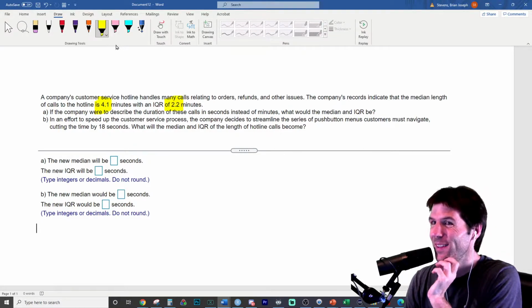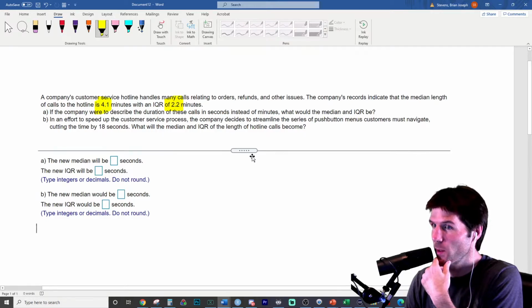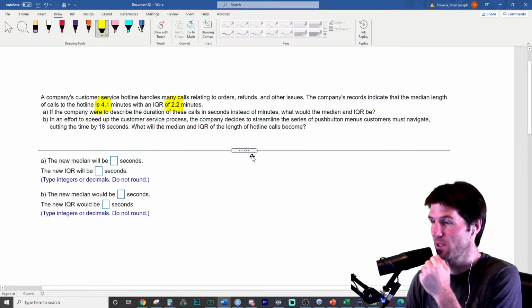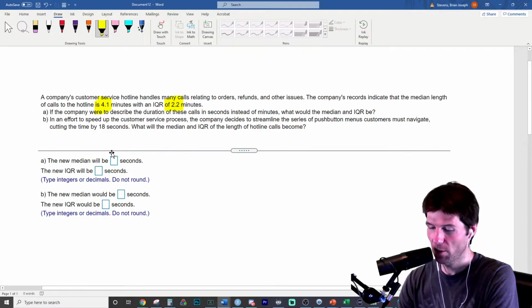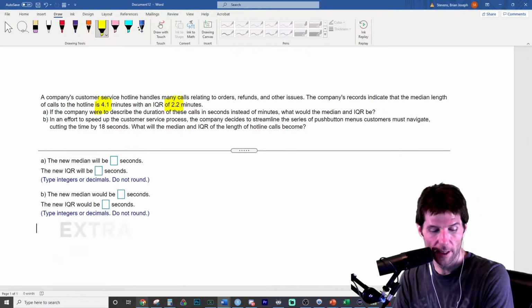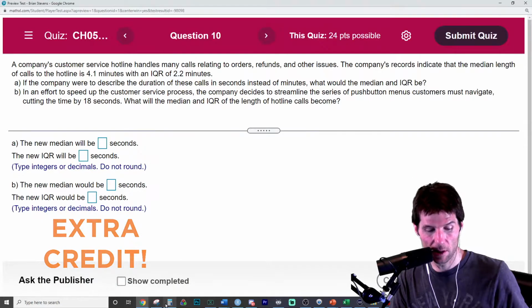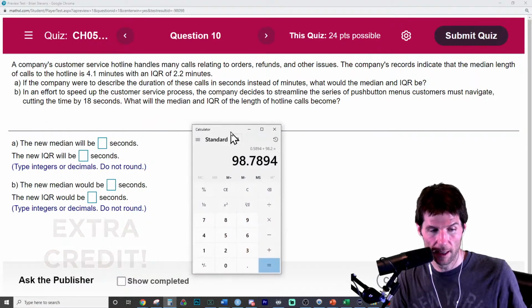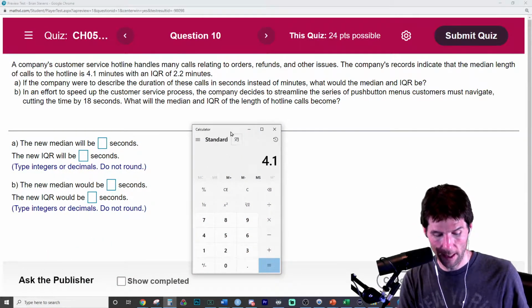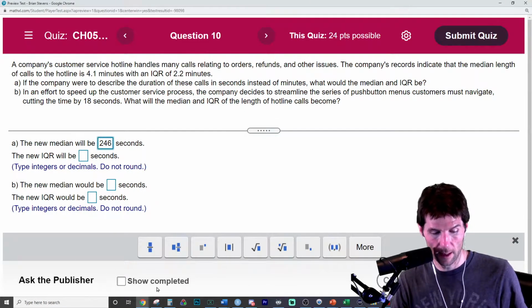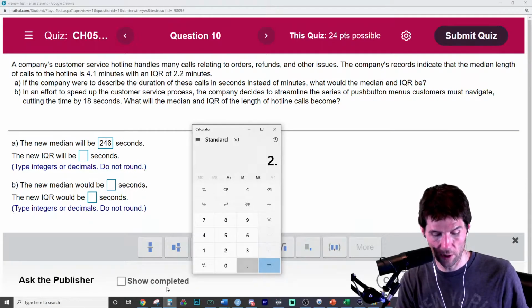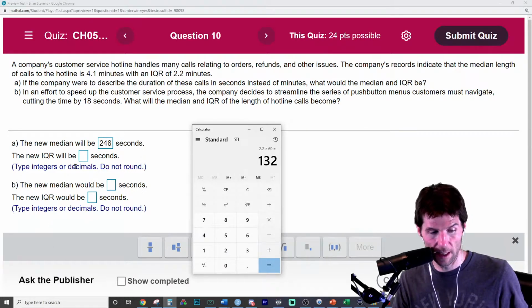Have a great time. If we convert these to seconds, what can we do to them? Great job, you are correct. Multiply them by 60. So let's take the times that exist, go to 4.1 and multiply by 60. And there we go, 246. Then go to 2.2, multiply by 60, and we've got it right there.